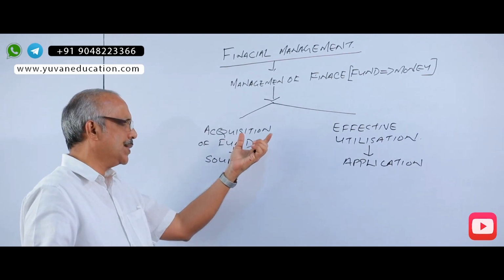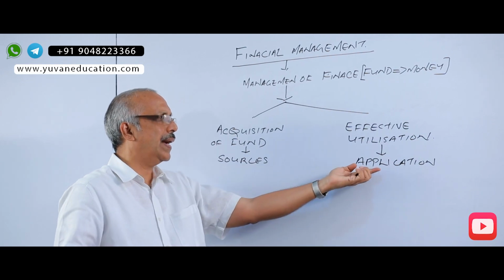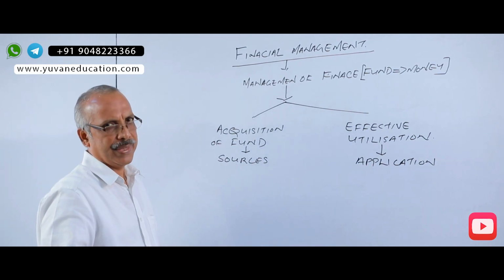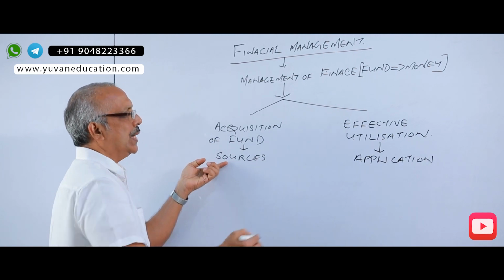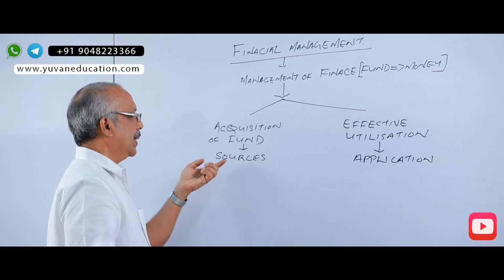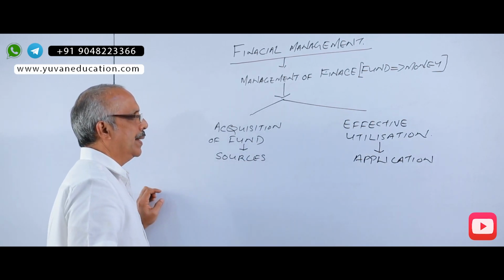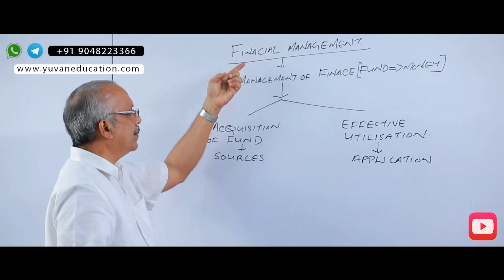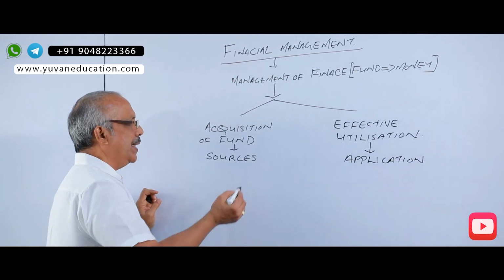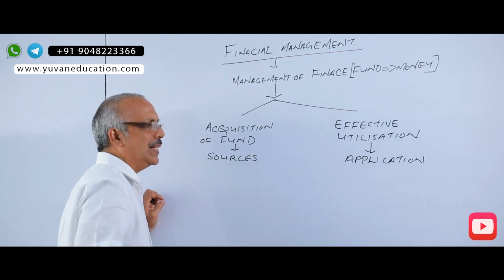That is, fund has two sides: sources of fund and application of fund. Therefore, you can understand financial management as the study of acquisition of fund and its effective utilization.